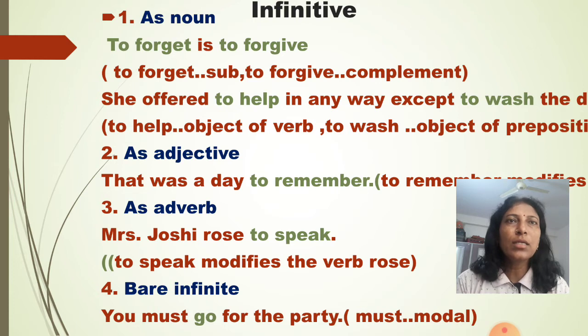And all these green words are the infinitive. Now infinitive as adjective. That was a day to remember. To remember modifies the noun day. So to remember is working as an adjective. It is infinitive. As adverb, Mrs. Joshi rose to speak. To speak modifies the verb rose. Bare infinitive means it comes with a modal auxiliary. You must go for the party. Here go is the bare infinitive.